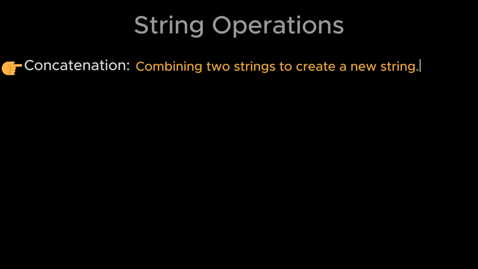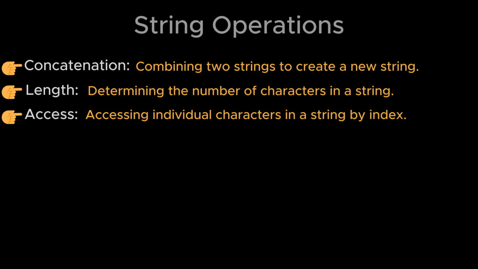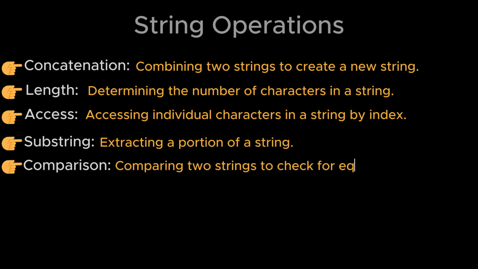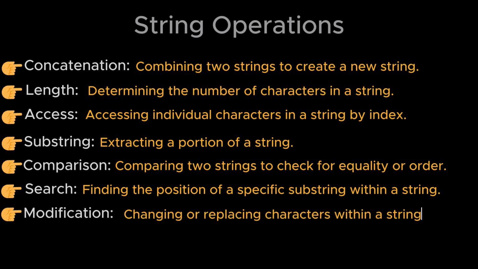String operations. Operations include concatenation, which means combining two strings to create a new string. Length, determining the number of characters in a string. Access, accessing individual characters in a string by index. Substring, extracting a portion of a string. Comparison, comparing two strings to check for equality or order. Search, finding the position of a specific substring within a string. Modification, changing or replacing characters within a string. Now let's understand all of these operations one by one in detail.